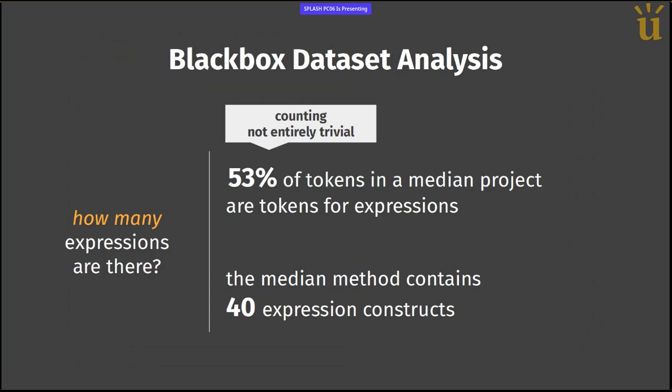For example, when you have a class instance creation that also defines an anonymous inner class, there you have in the abstract syntax tree some nodes that are descendants of an expression node that are not expressions themselves. And if there are expressions inside those, they are not even the same expression as the outermost one. And for the same reason, it's also particularly tricky to count what is a method, because you might have method definitions, in this case of the anonymous inner class, inside an expression.